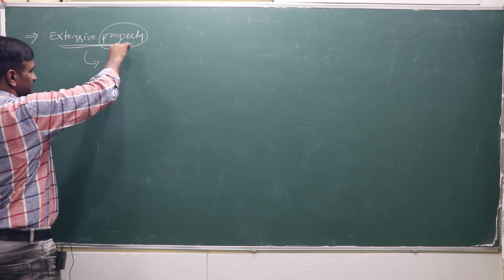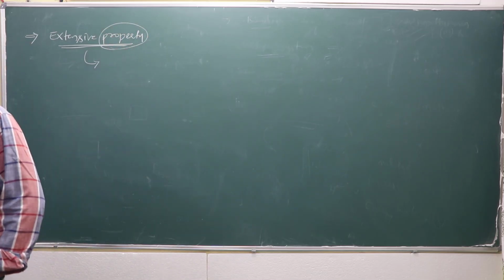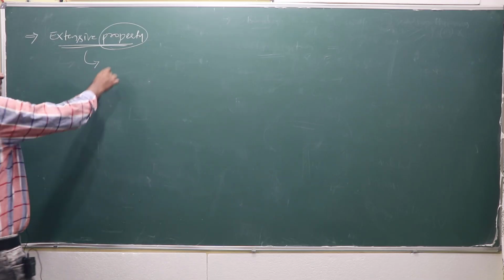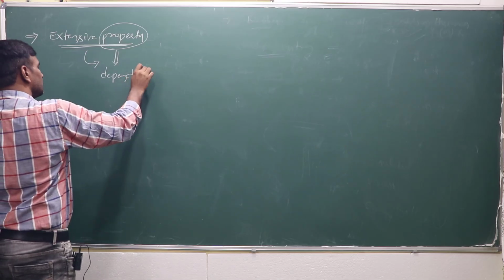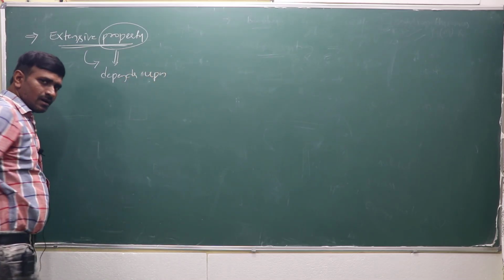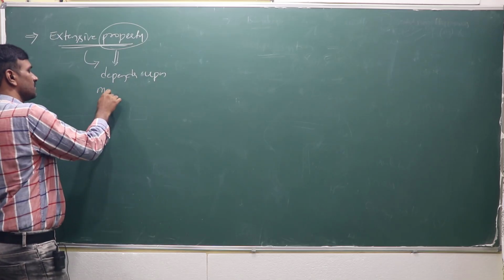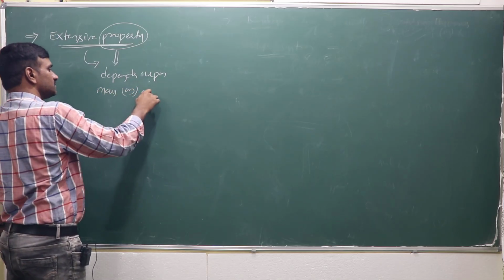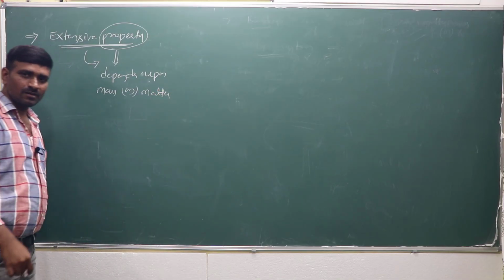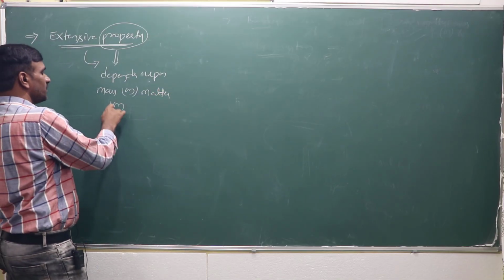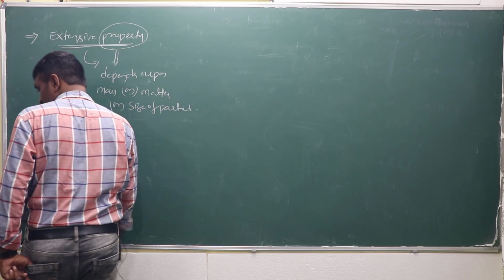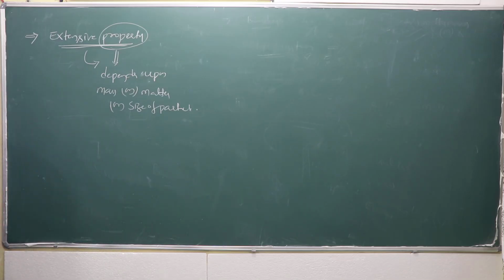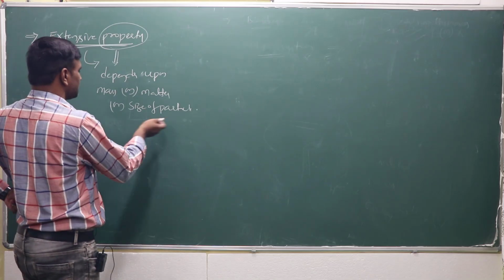The property which depends upon mass or matter, or size of the particle, or the amount of the substance which is present in the system.